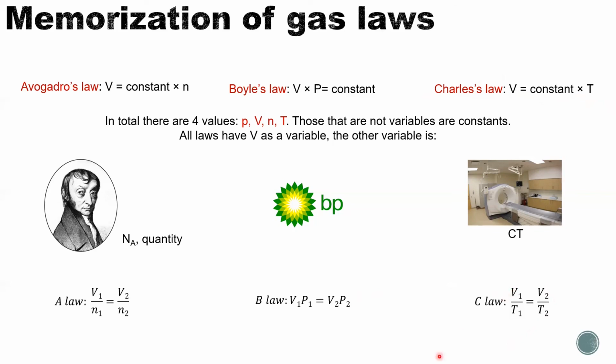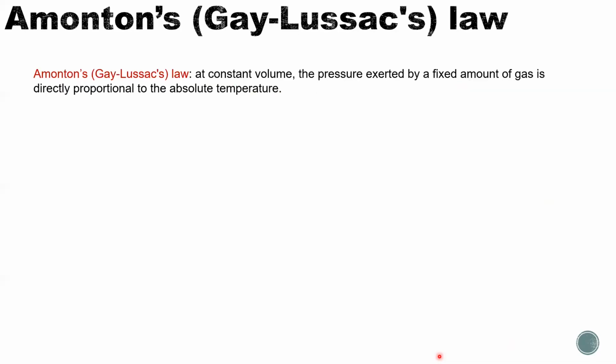Besides these 3, there's another one called Amontons's law or Gay-Lussac's law. This one says that at constant volume, the pressure exerted by a fixed amount of gas is directly proportional to the absolute temperature. So the 2 variables here are pressure and temperature, which is different from before.